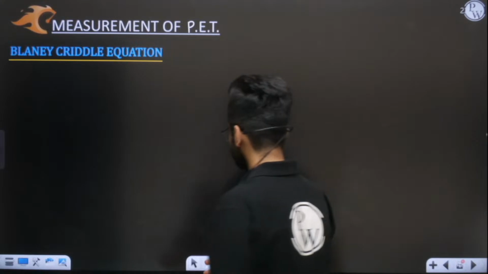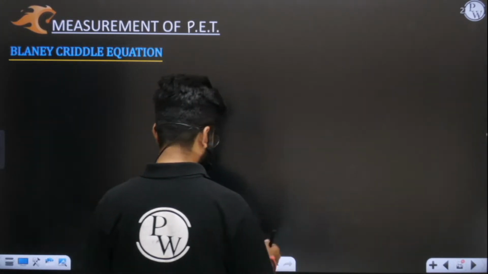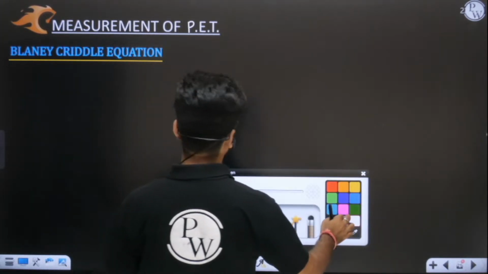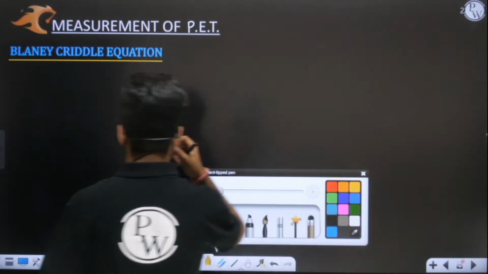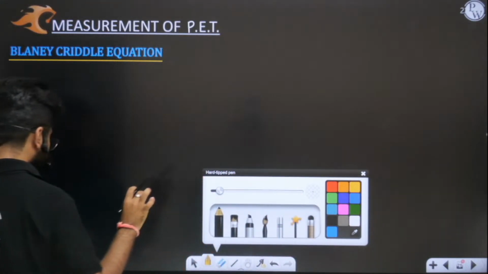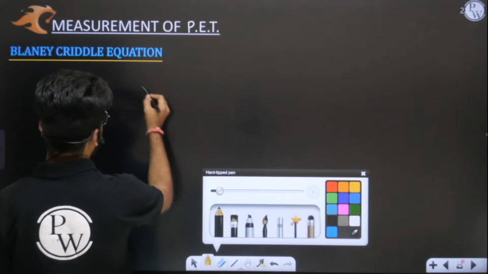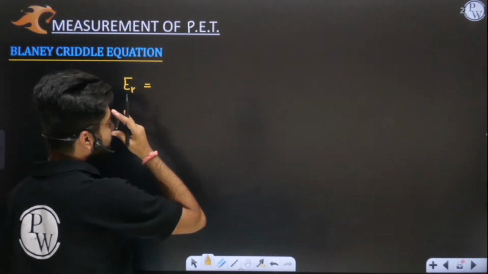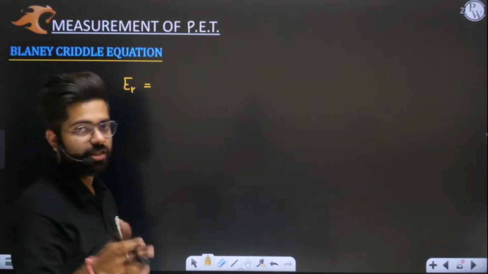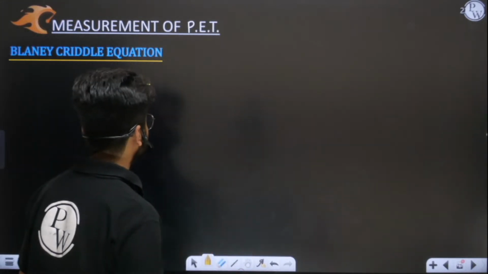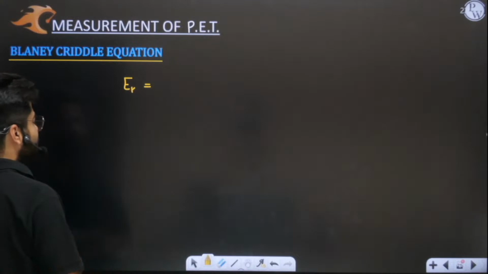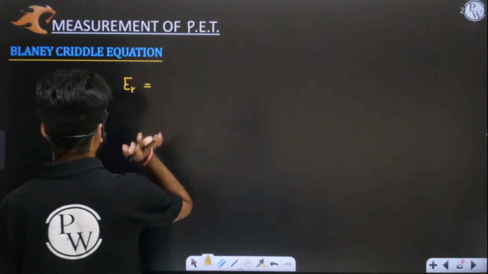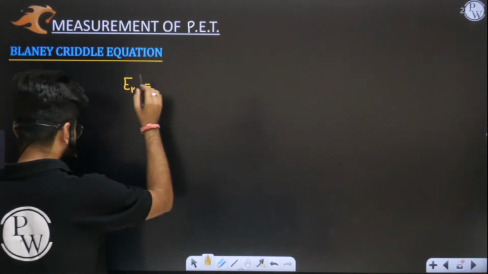So how do we measure potential evapotranspiration using the Blaney-Criddle equation? In the Blaney-Criddle equation, we have a simple equation which is given by ER. ER is none other than your potential evapotranspiration. I will also solve one question with the help of which everything will be very clear to you. So potential evapotranspiration is represented by ER here, which is equal to